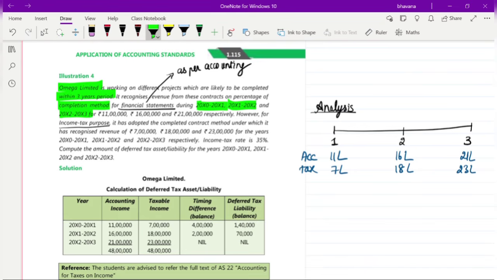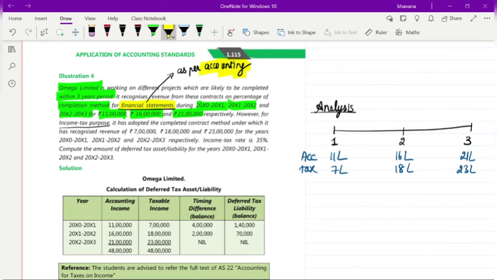In the year 2010-11 they have recognized 11 lakh. In 2011-12 they have recognized 16 lakh. And in the year 2012-13 they have recognized 21 lakh respectively. All these they have recorded in their financial statements, that is, as per their accounting.